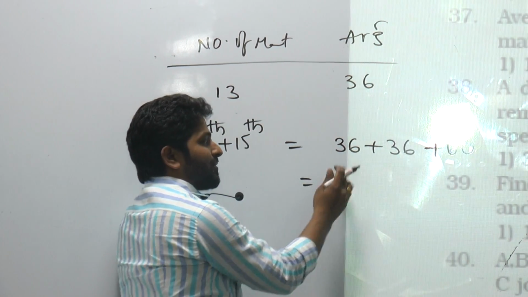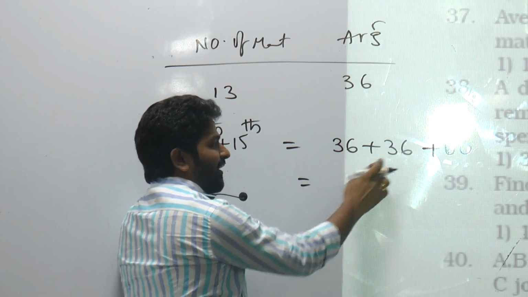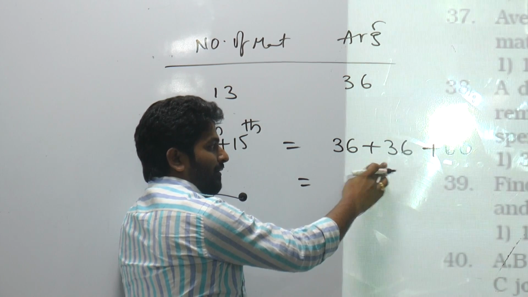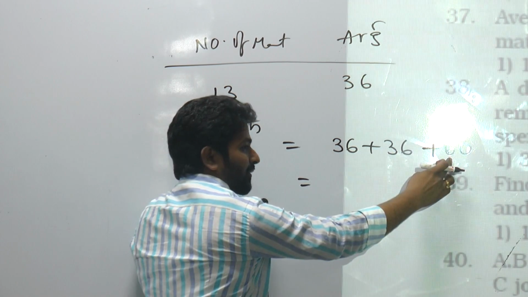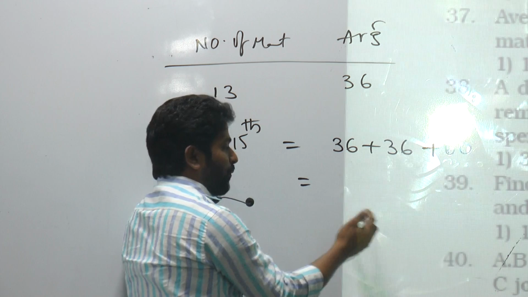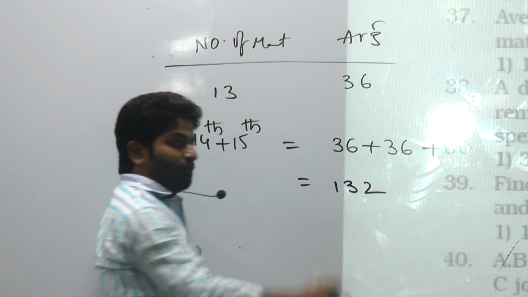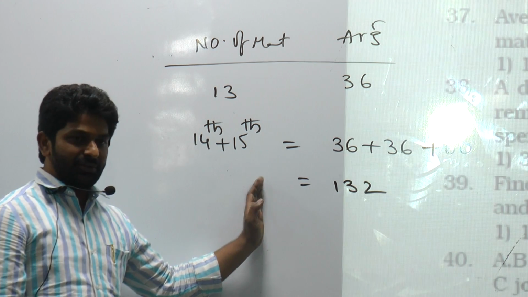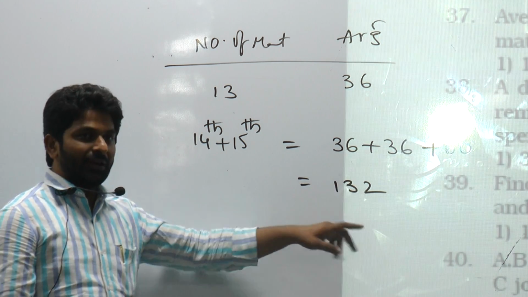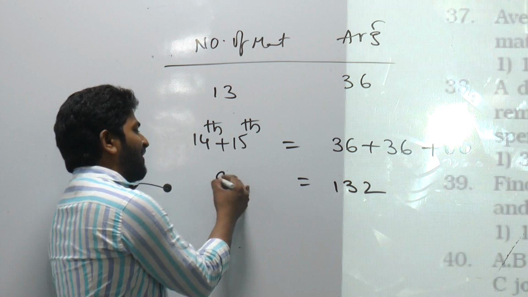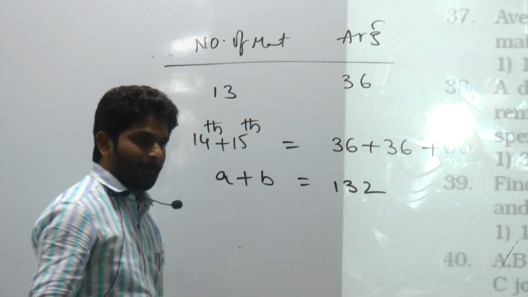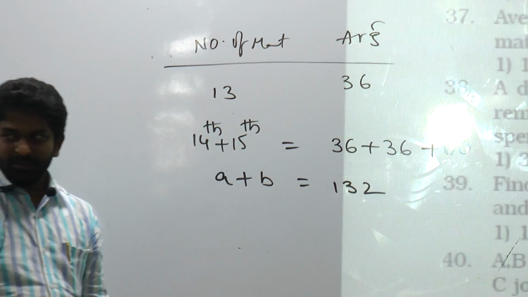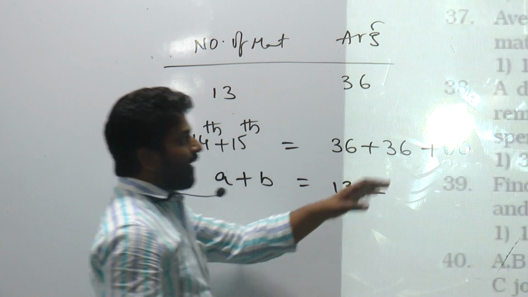So, runs scored in 14th match and 15th match together gives you 36 plus 36 plus 60. Total how much? 132. So number of runs scored in 14th match and 15th match together gives you 132. At the same time, you can treat it as A plus B, right? A plus B. Yes? And you have one more statement.